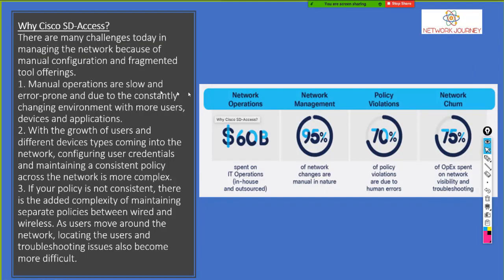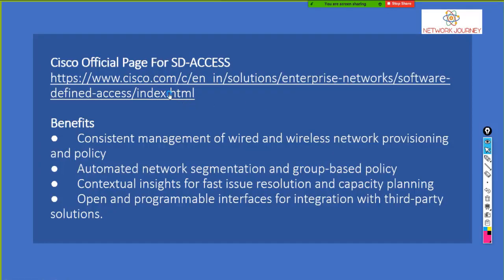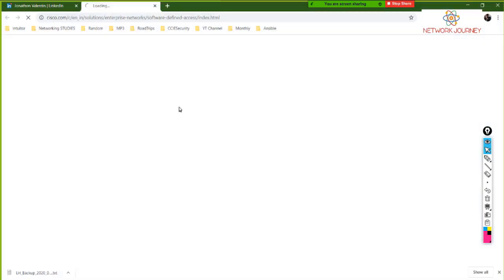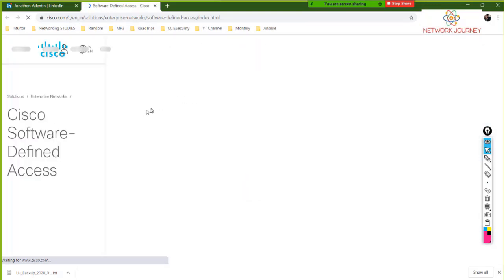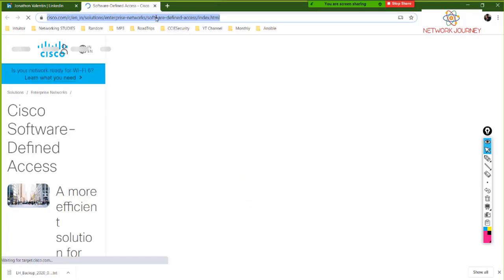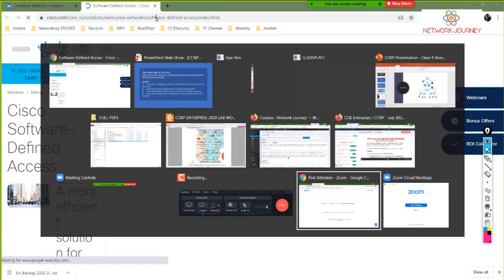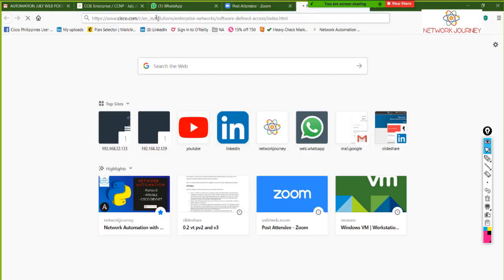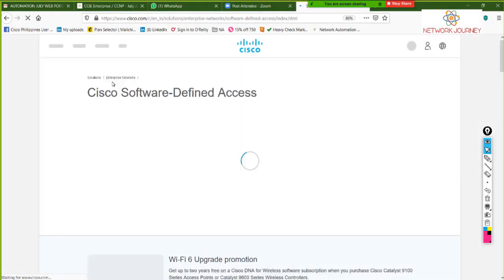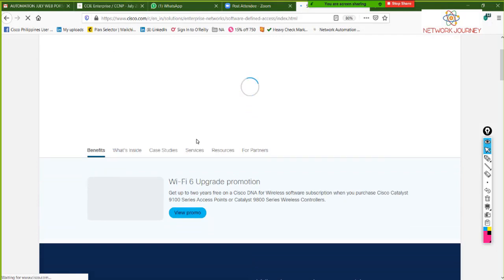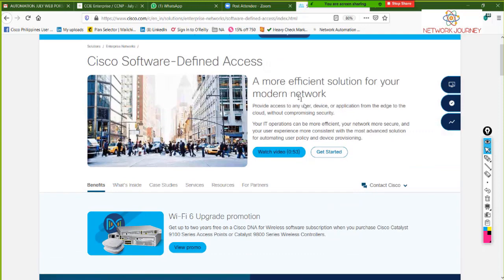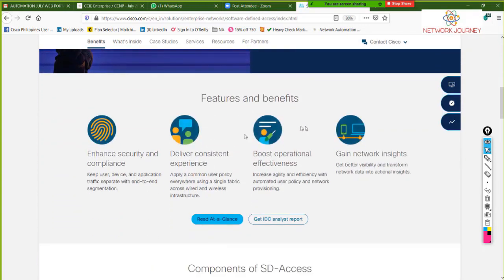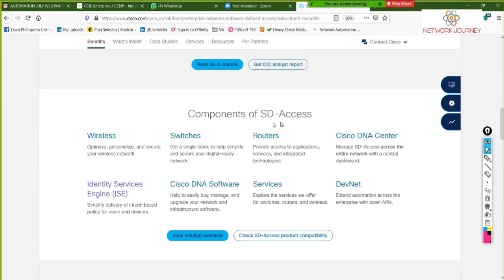And yes, this is about the official website of SD Access. If you are recommending this technology to your customer, then you need to know much more about SD Access. What are the benefits that you get out of SD Access? So let me place that link over here. It's going to show you the latest features that SD Access can give you in the enterprise. What are the benefits? What are the different components?